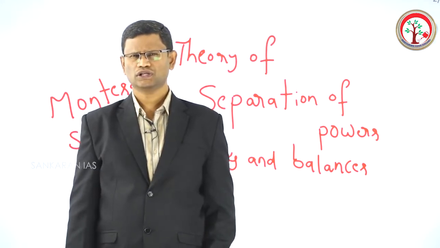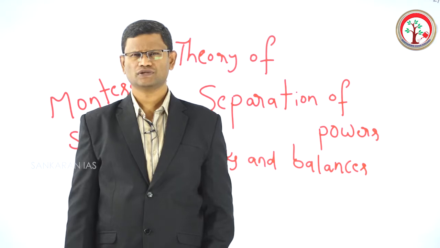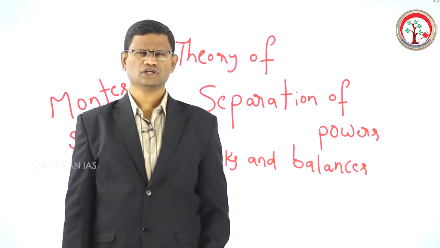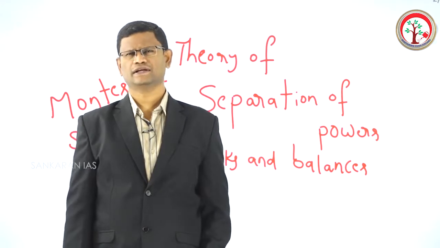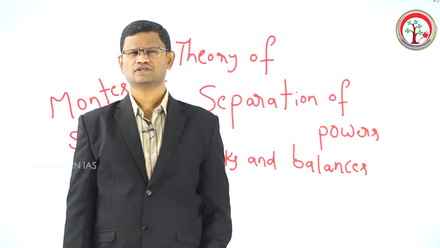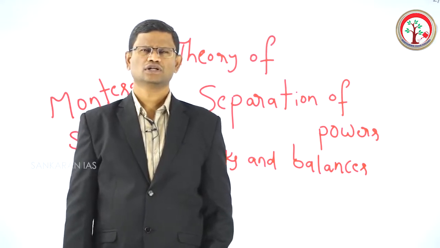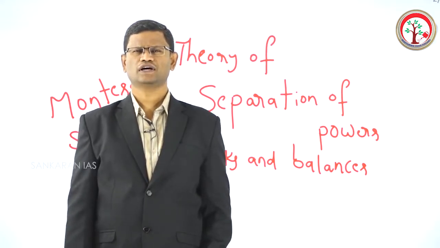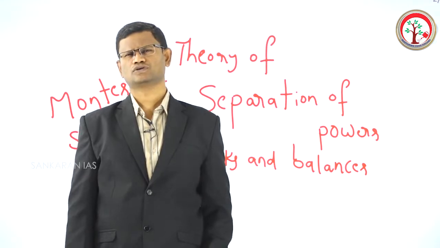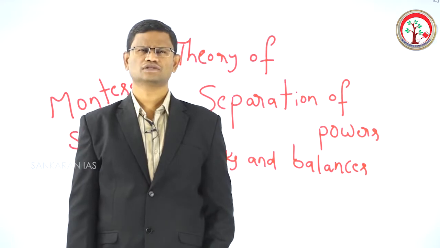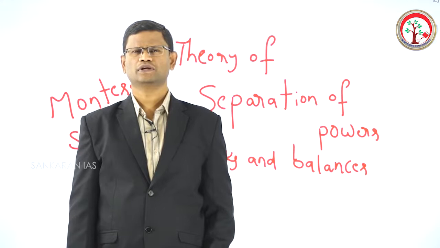So these two theories were given by Montesquieu well before the French Revolution. The French Revolution happened in 1789. And what is the importance of the French Revolution? It is because of the French Revolution that the absolute monarchy in France was replaced with a republican constitution. The absolute monarchy in France was ended through this revolution and a republic came into being.